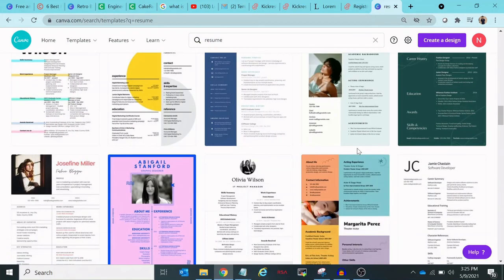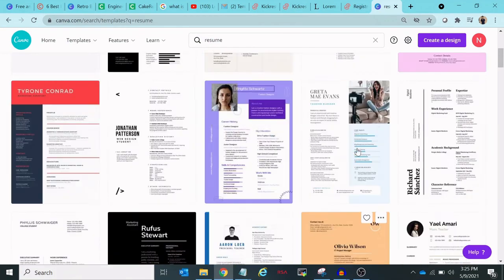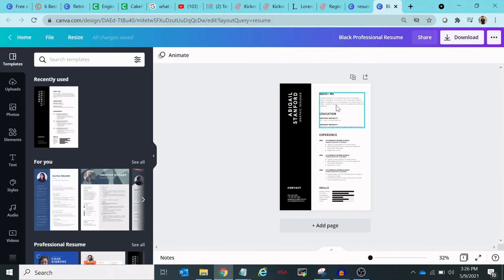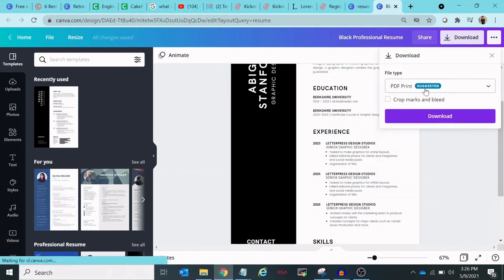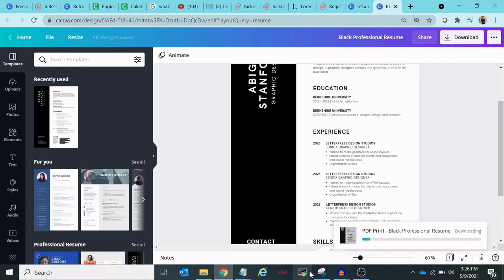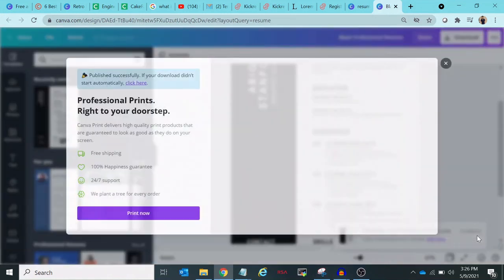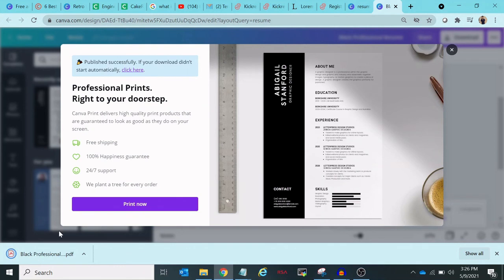So for example, I want to edit this one, so I clicked on it. It has opened the editing section for me. So now I can start editing. For example, here these are the sections, so you can directly start editing these. And once you have done the editing, you can see the download option in the top right corner. So once you click on download, here it is downloading the resume, and yes, it has downloaded the resume for me.